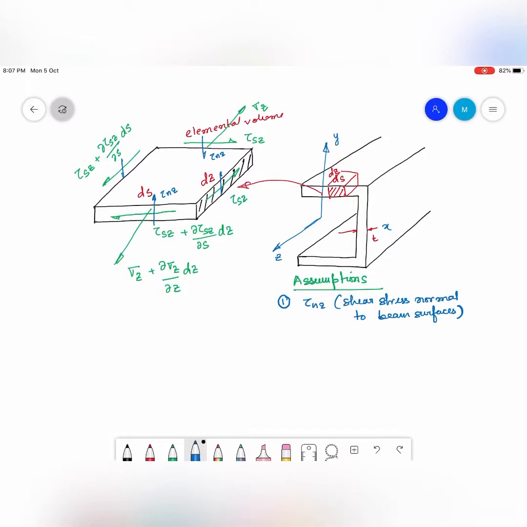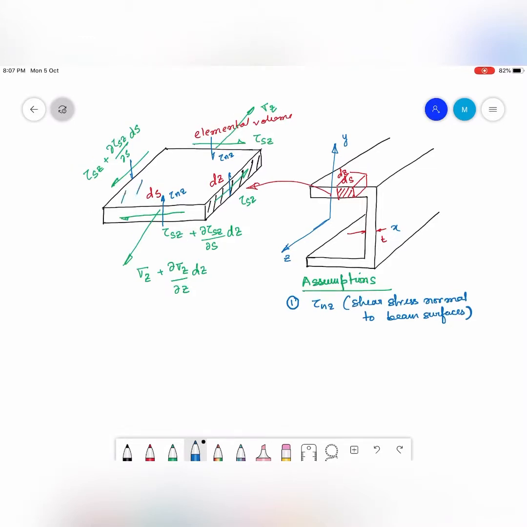So this tau nz is 0 on this shaded portion. On this shaded portion, tau nz has to be equal to 0. Also on the bottom shaded portion, tau nz has to be equal to 0.